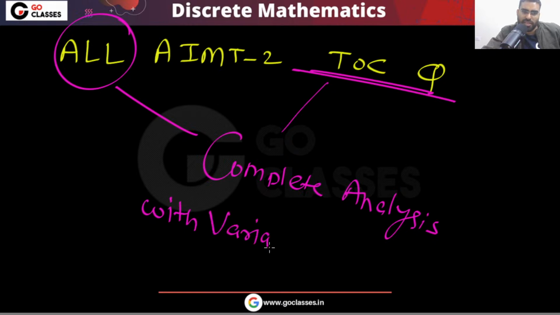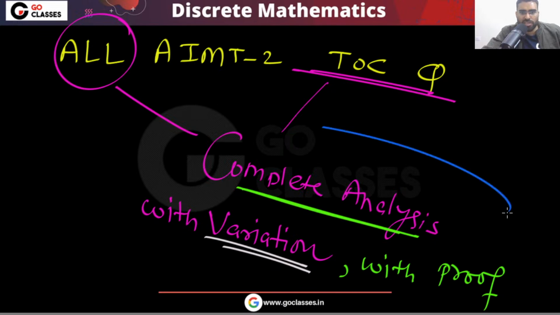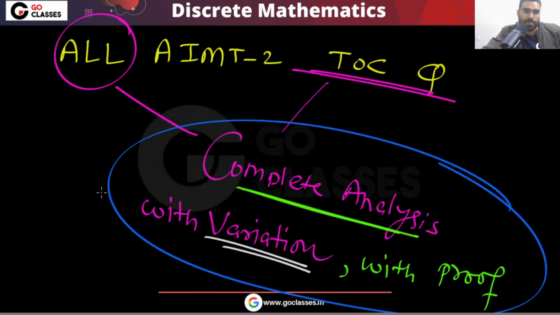This is what we do in Go classes. For every question we do the complete analysis with variation and proof. This is the property, or I can say the definition, of Go classes.